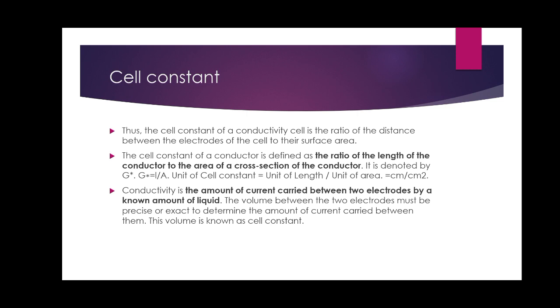Here conductivity is the amount of current carried between two electrodes by a known amount of liquid. The volume between the two electrodes must be precise or exact to determine the amount of current carried between them. This volume is known as cell constant. I think you are clear with the topic of cell constant.